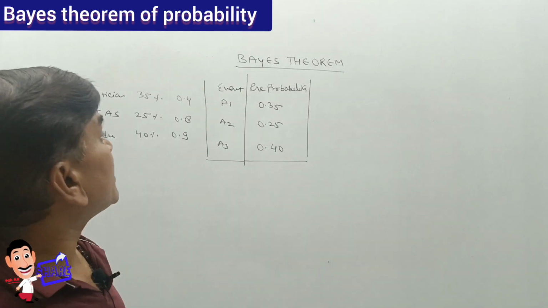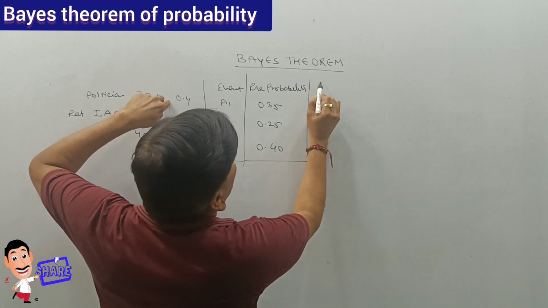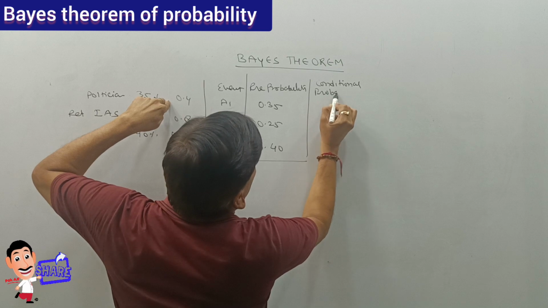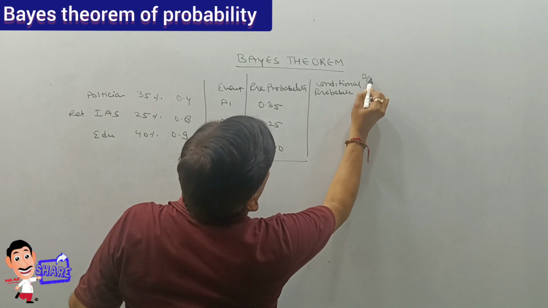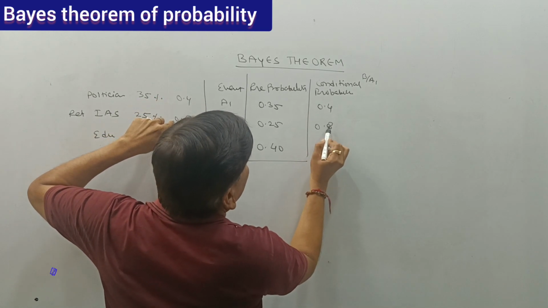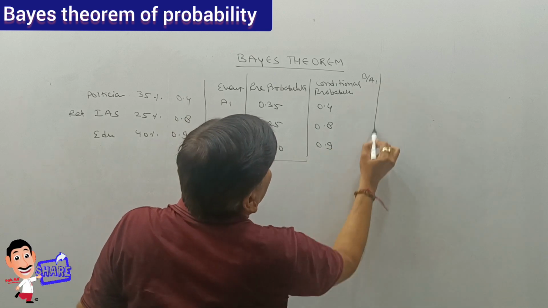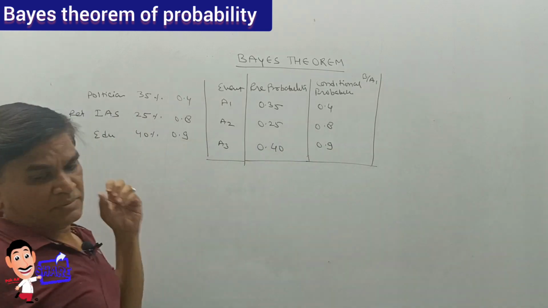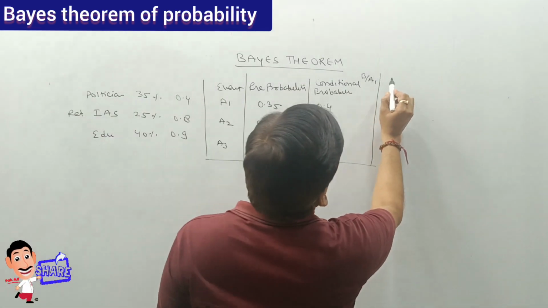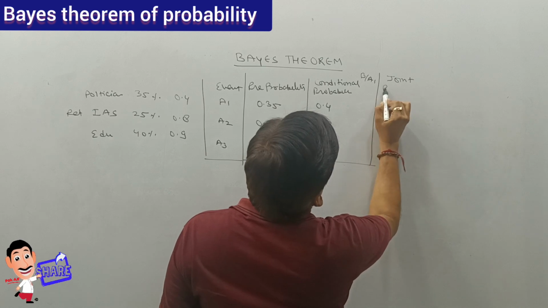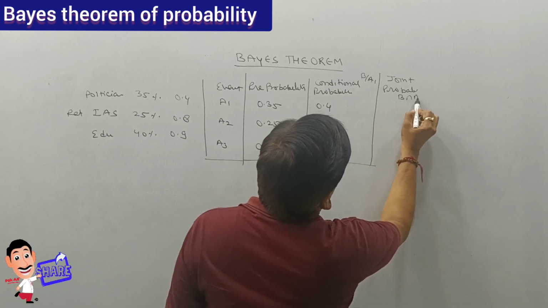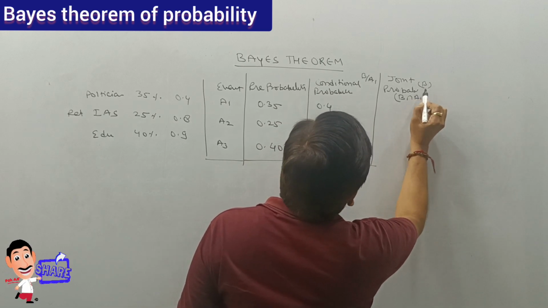Now the conditional probabilities are also given, that is B divided by A1, and so on: 0.4, 0.8, 0.9. This information is given. So we have to calculate the joint probability, that is B intersection A1.